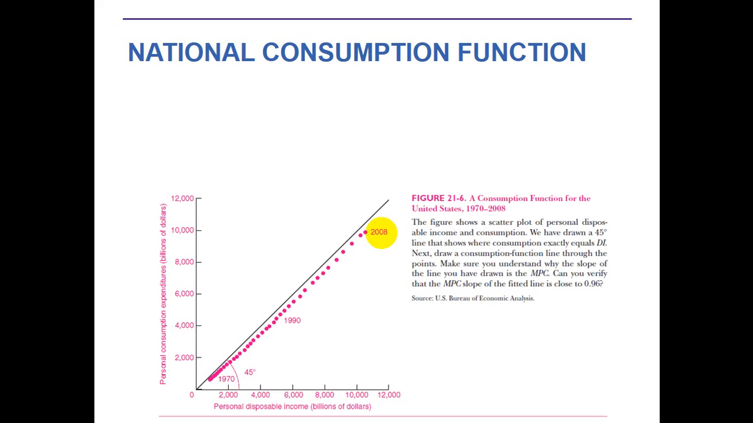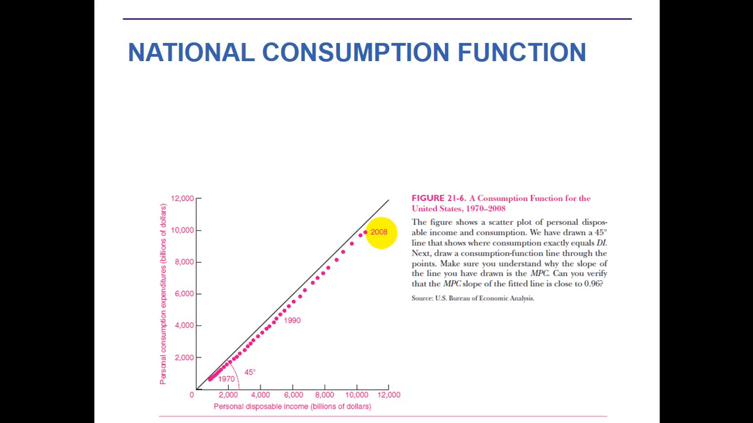In fact, economic historians have found that a close relationship between disposable income and consumption holds back to the 19th century. So historians found the close relationship between consumption and disposable income, and with the help of this diagram you can simply understand that. The diagram of the scatter plot also shows the MPC.